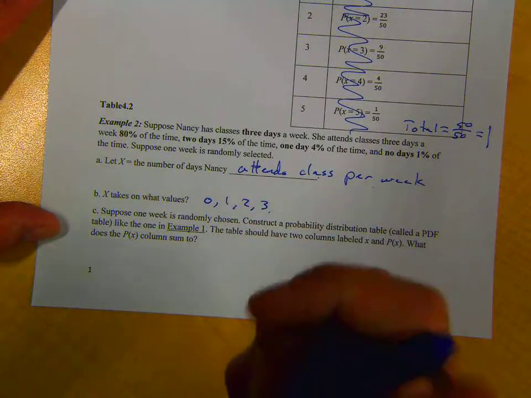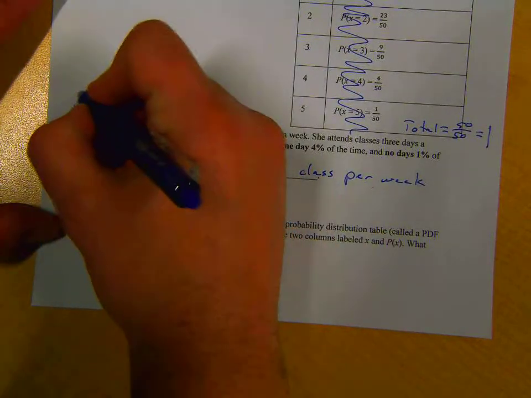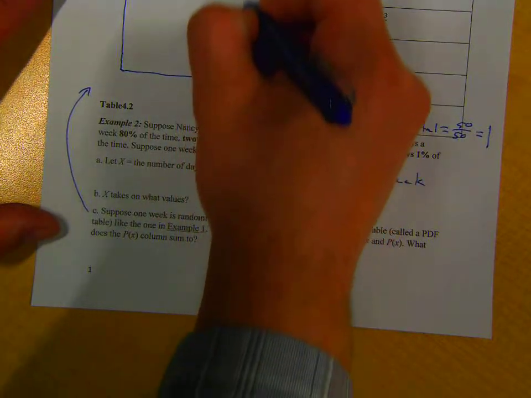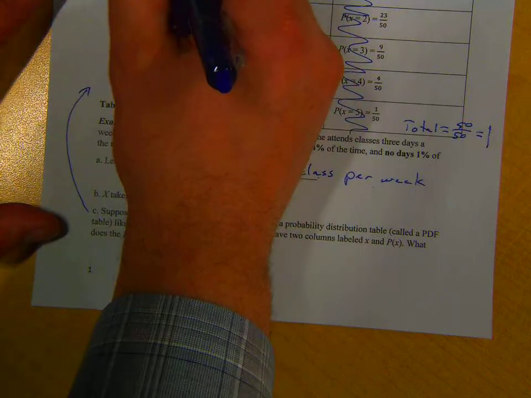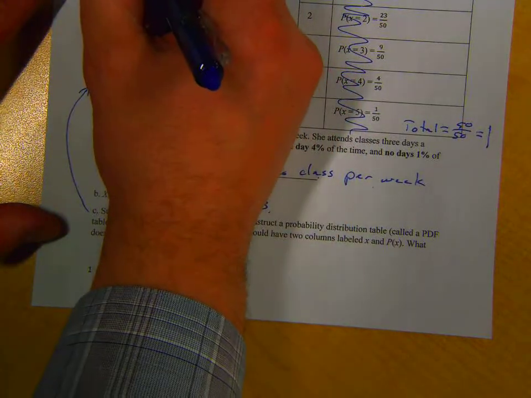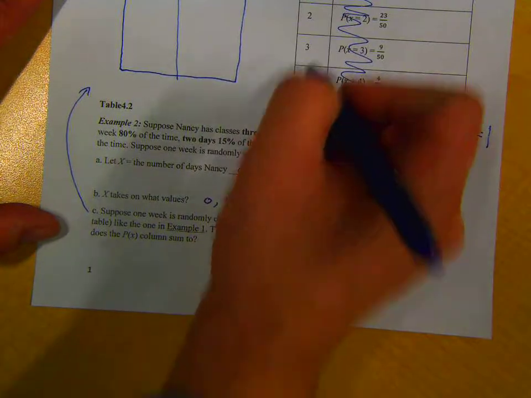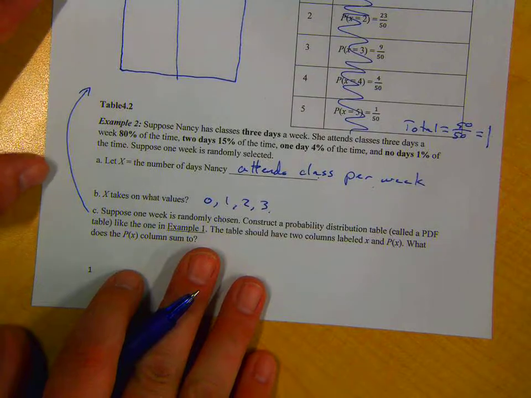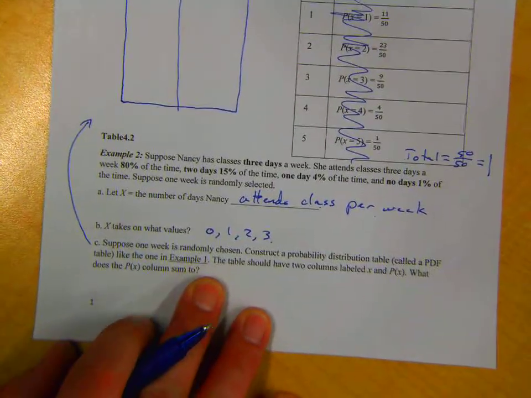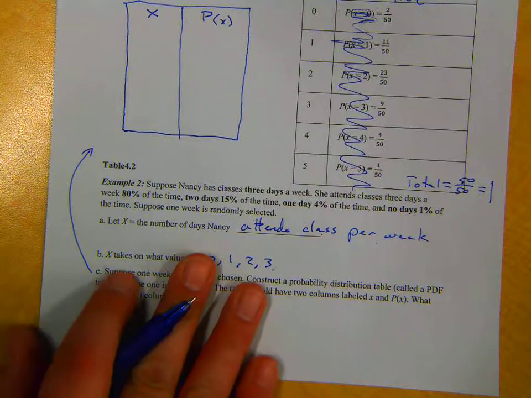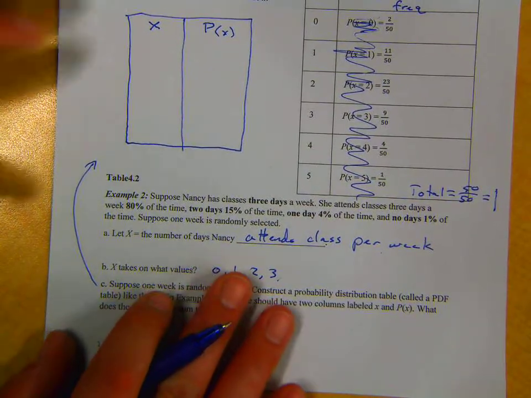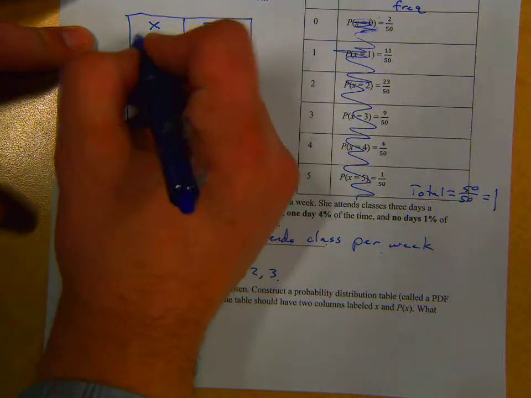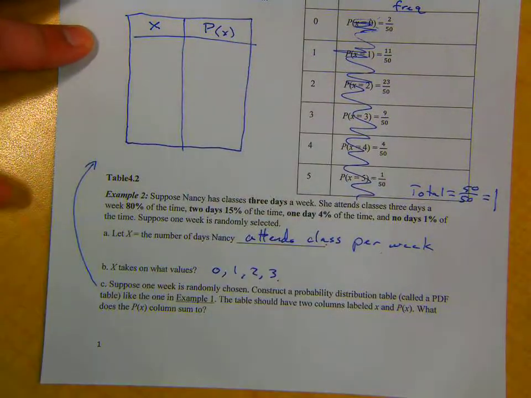So let's do it up here, because I have some room up here. I want to make a little table just like the one next to it. We have 2 columns. My first column is my X. My second column is my P of X. I probably need to move that up. There we go. So we've got my 2 columns: my outcomes and my probability of getting that outcome.